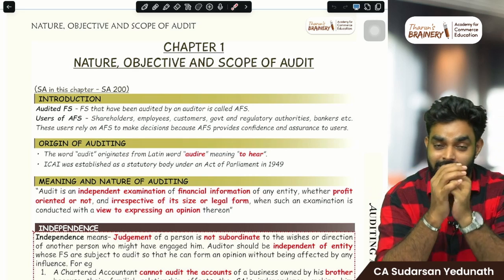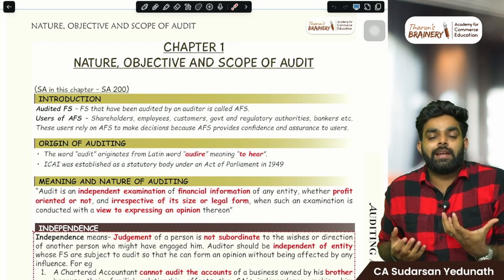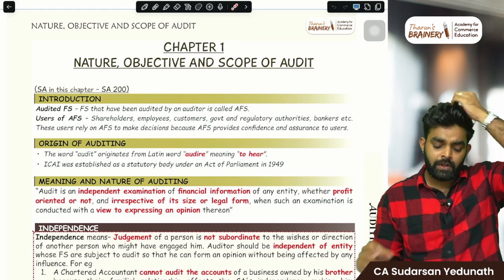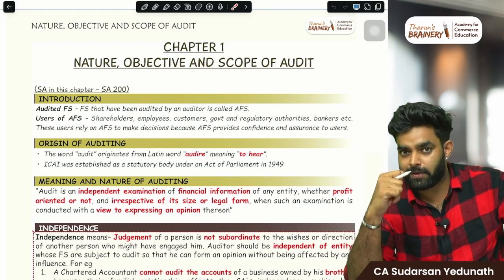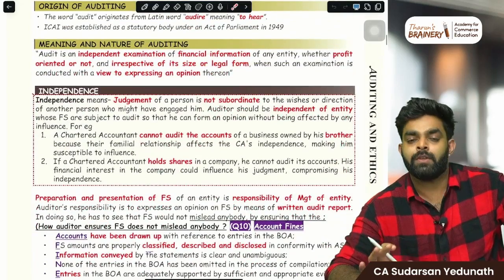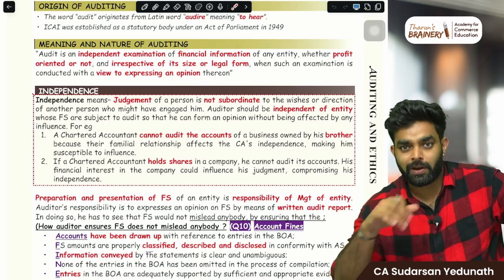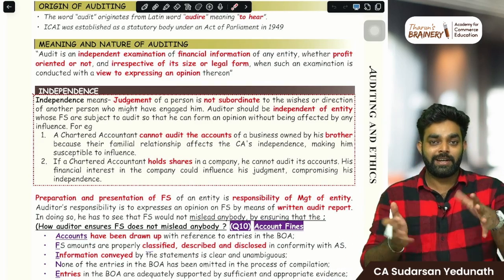And now we are going to start with the revision of chapter number 1, nature, scope, and objectives of audit. A part of the chapter will be revised from the book, the revised audit book, and some important areas where you need conceptual clarity. I will take it through normal charts and graphs and navigate it through that.